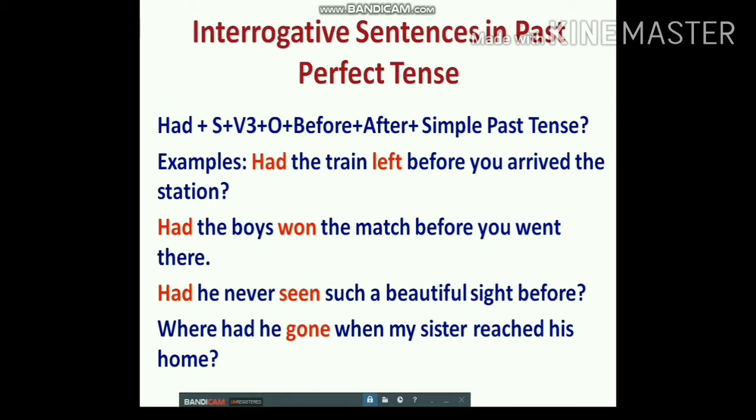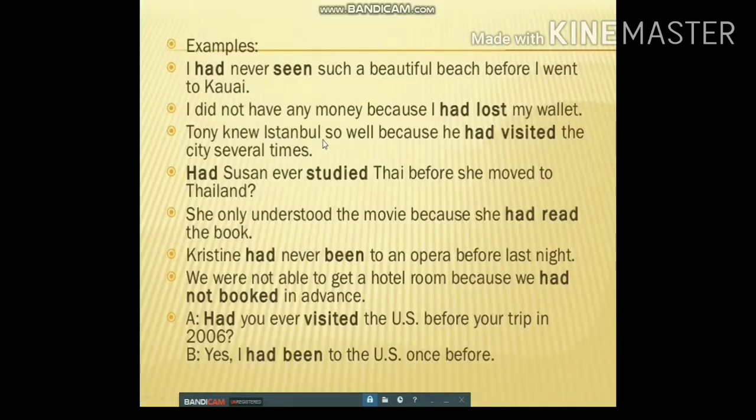Examples, these are interrogative sentences. So had has been used before the subject. Had the train left before you arrived at the station? Had the boys won the match before you went there? Had he never seen such a beautiful sight before? Where had he gone when my sister reached his home? There are some examples of past perfect tense.